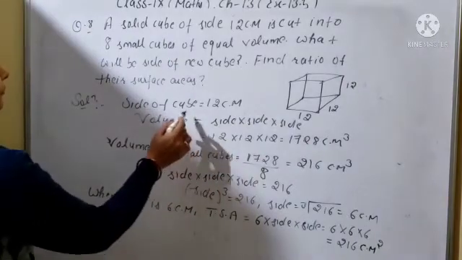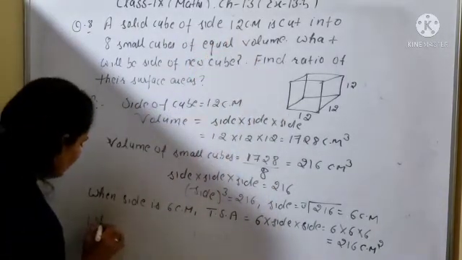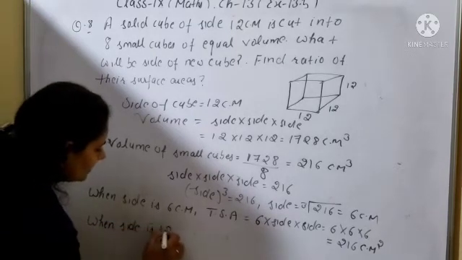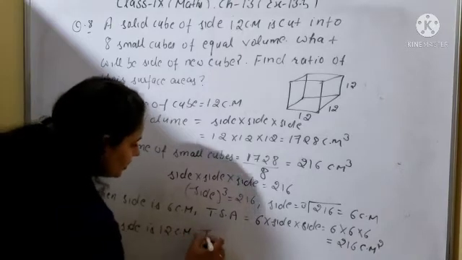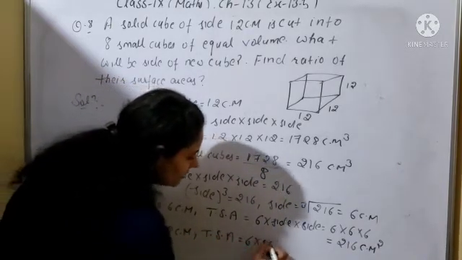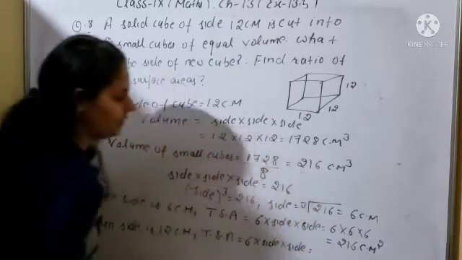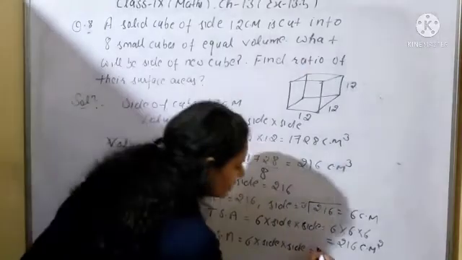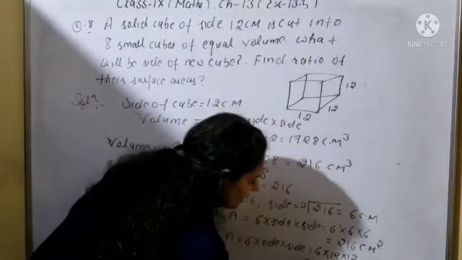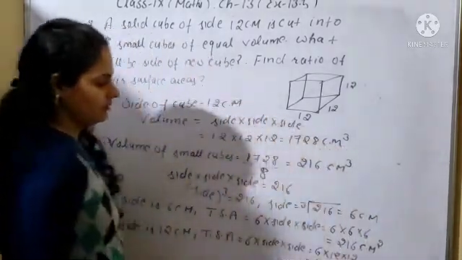Now the solid cube side is 12 centimeters. So when the side is 12 centimeters, the total surface area will be the same, 6 into side into side. This is the formula to find the total surface area of a cube. So it will be 6 into 12 into 12. Clear? 12 into 12 is 144, into 6. You can leave it here also.